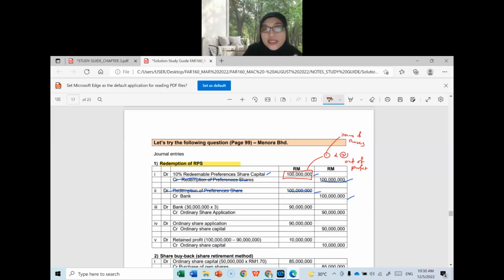So in this case, class, I think there's an error here. It should be, this one is not ordinary share capital. It should be what, class? Preference share. No. Oh yes, correct. Sorry.